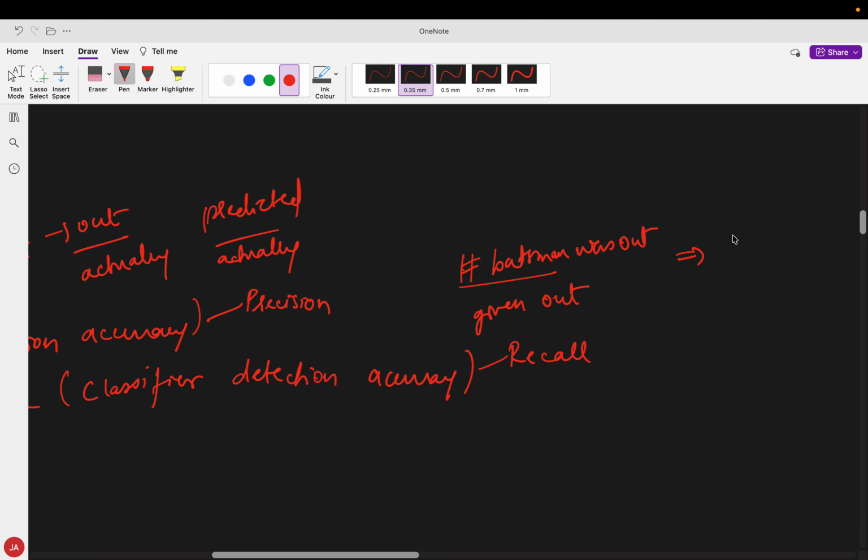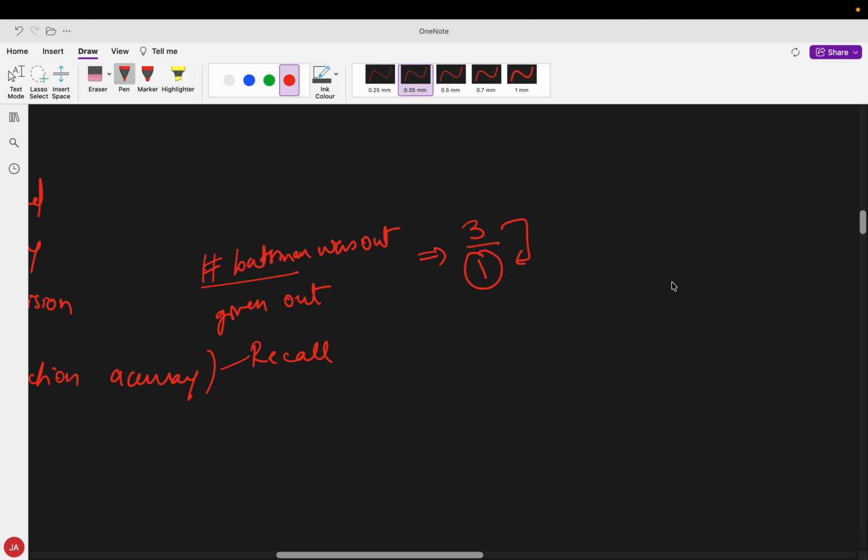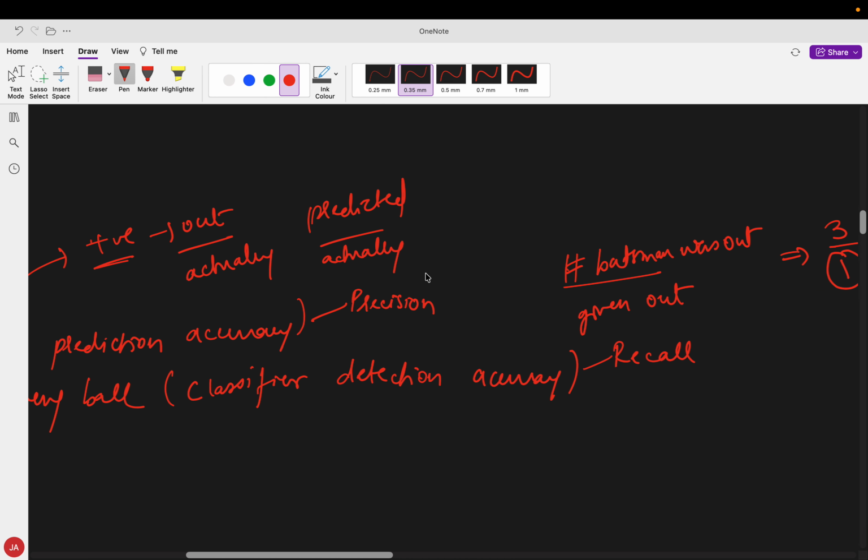Let's say there were 3 chances that the batsman was out, but the umpire has only given out one time. This is not the actual formula, so the numbers should not match up, it is just an analogy.